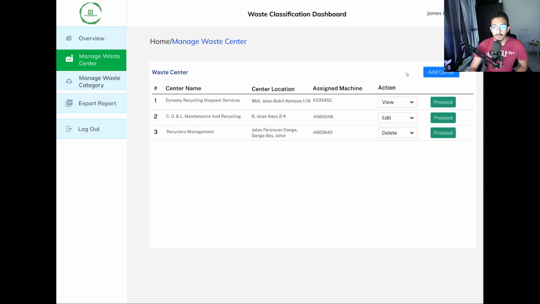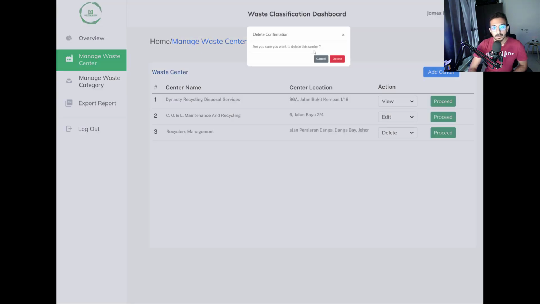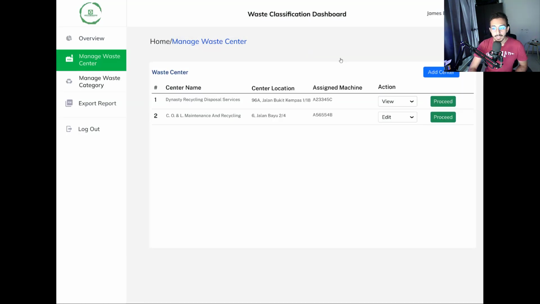So first of all, let's say I want to delete the center number 3, Recyclers Management. So I'll choose Proceed, and it will ask me for delete confirmation, and I'll click delete, and just like that, the delete is already done.